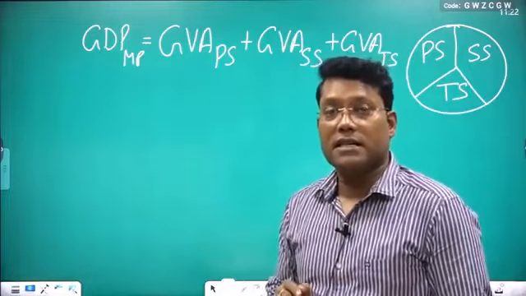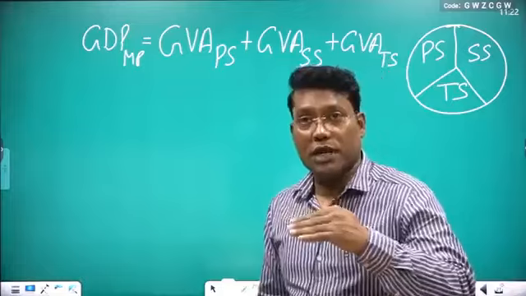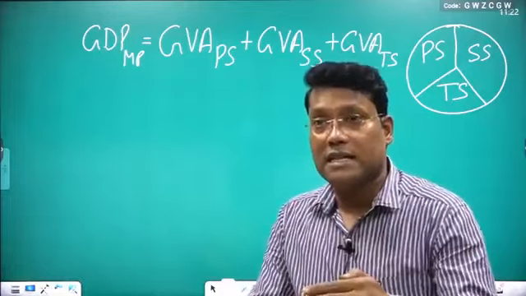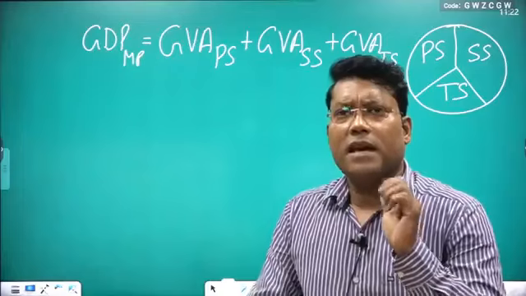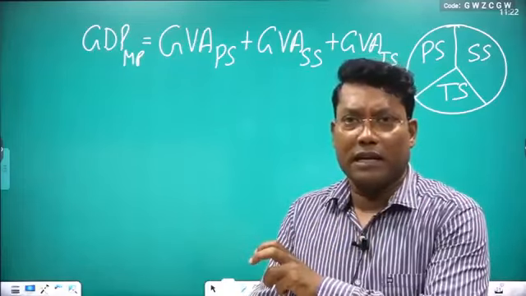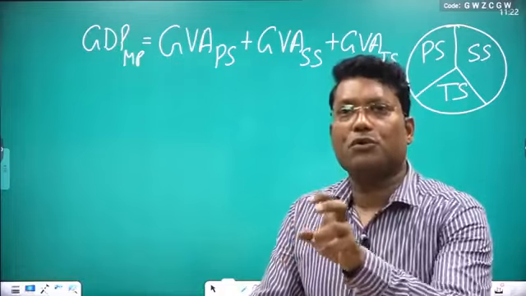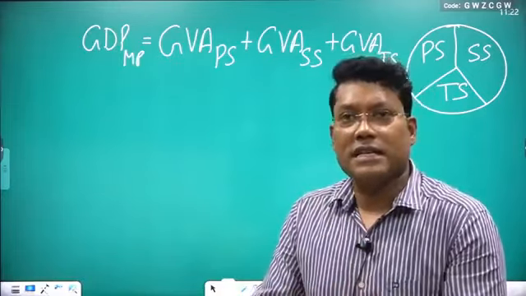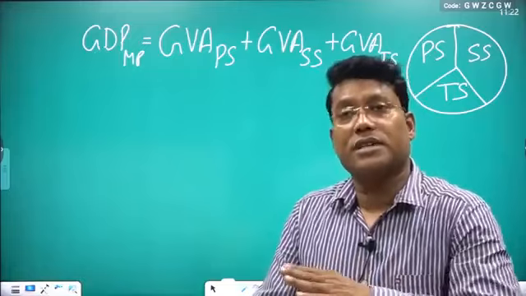Yesterday we had discussed, if you want to go from gross to net, subtract depreciation. If you want to go from market price to net, you subtract NIT. And if you add net factor income from abroad, NFIA, then this domestic is going to convert into national. So you can reach any destination. What you want, you can reach.